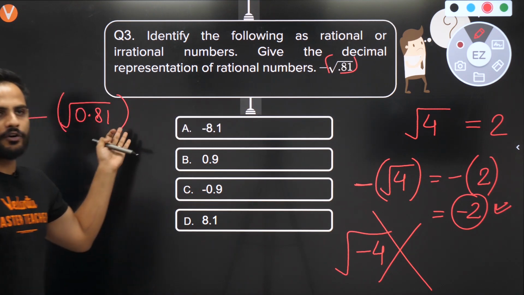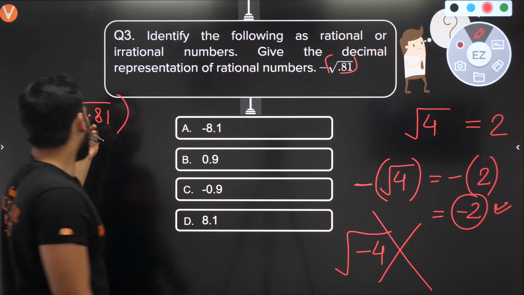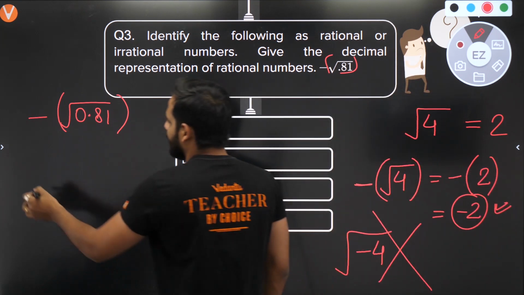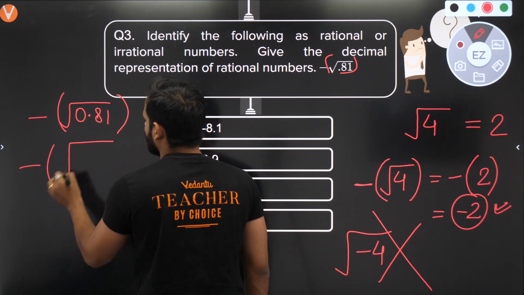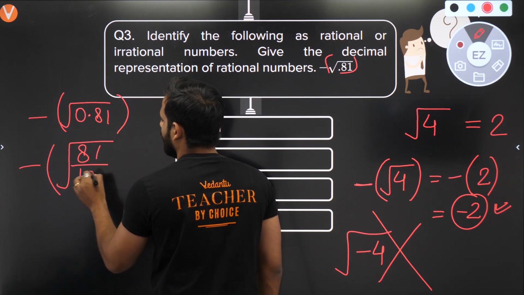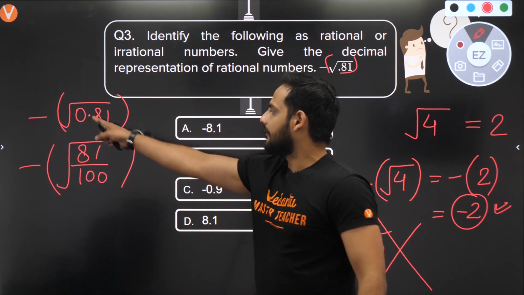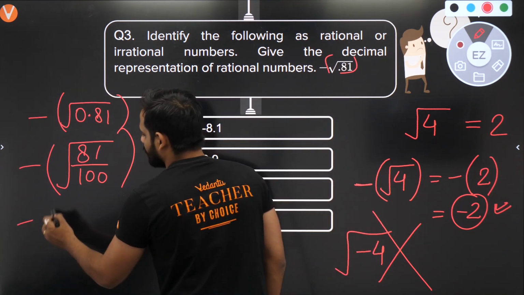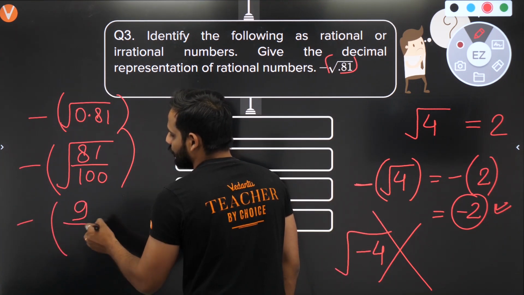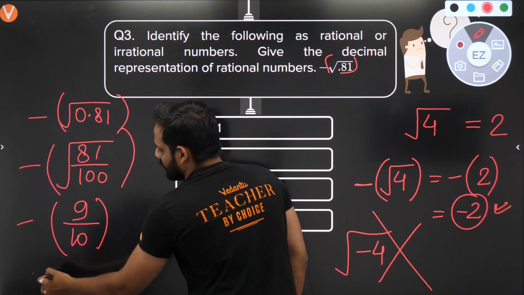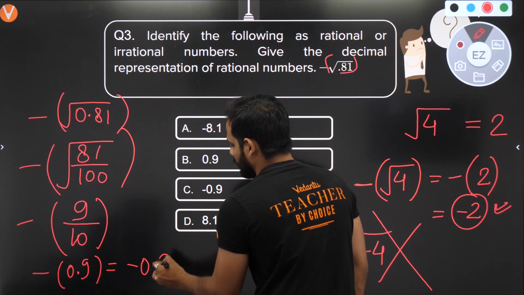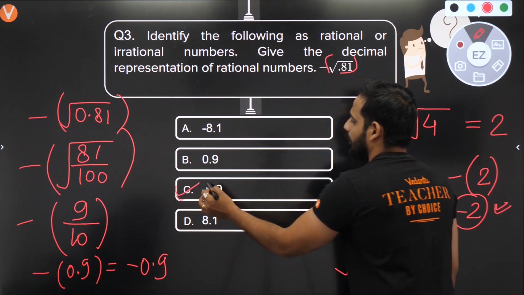Let us change 0.81 into fractional form: minus of under root of 81 upon 100. After the decimal there are 2 digits, so divided by 100. Under root of 81 is 9, under root of 100 is 10, which means minus 0.9, negative of 0.9. So the correct answer is option C.